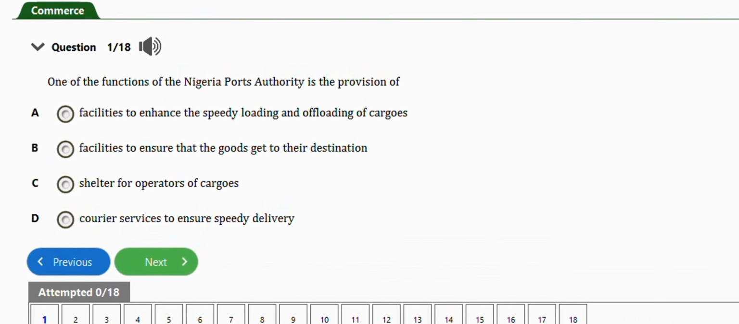In this video, we are going to learn how to solve the JAMB commerce problems under terms of trade, customs, excise, and port authority. So we have about 16 to 18 practice questions in the video.